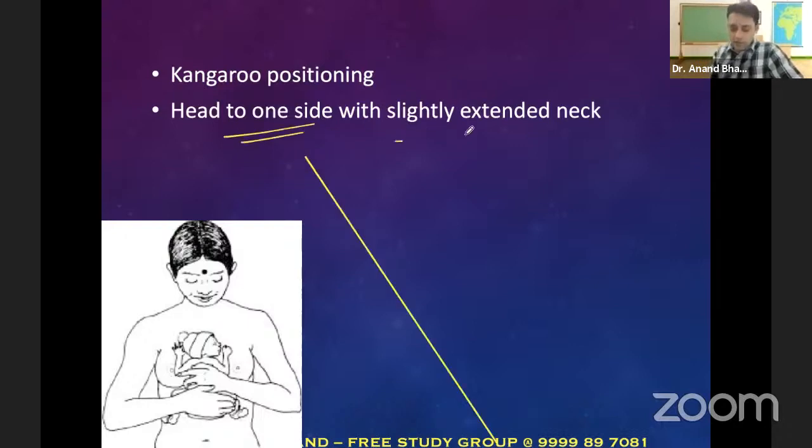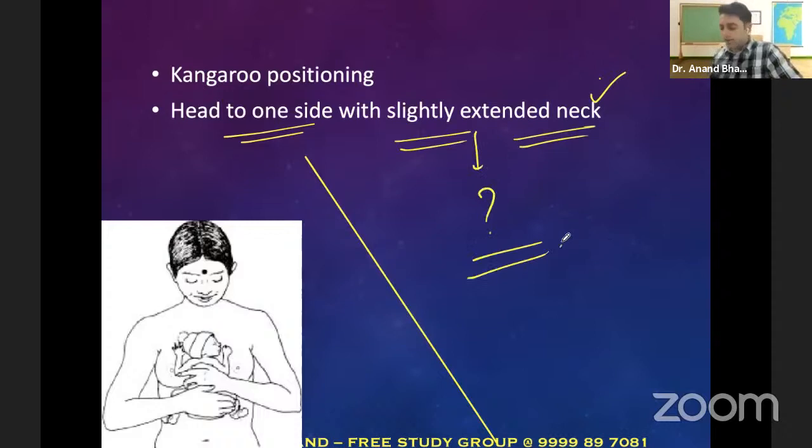Why are we doing it? क्यों head at one side है और slightly extended neck है? ऐसा क्यों? गर्दन क्यों थोड़ी स्लाइटली एक्सटेंडेड होनी चाहिए? Everything has a rationale. Who will tell me why the baby's head is extended a little and turned to one side? Any random guesses? Yes, very good.